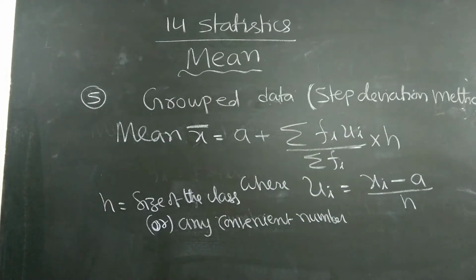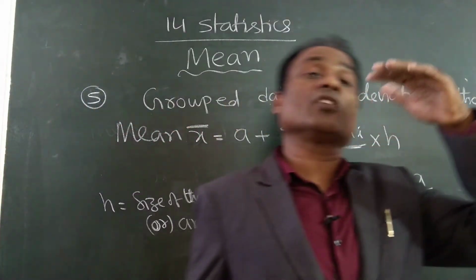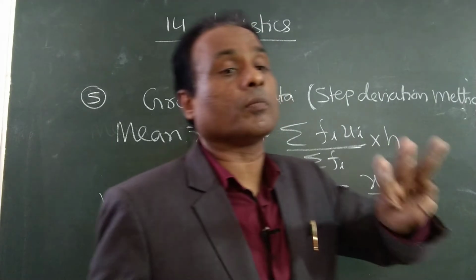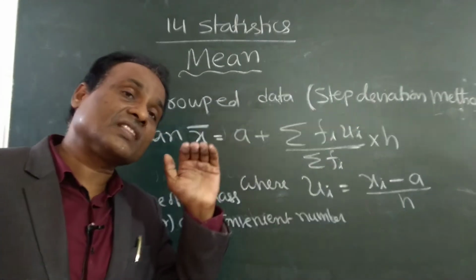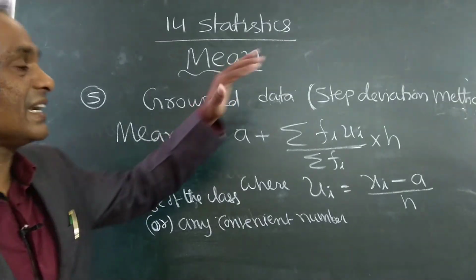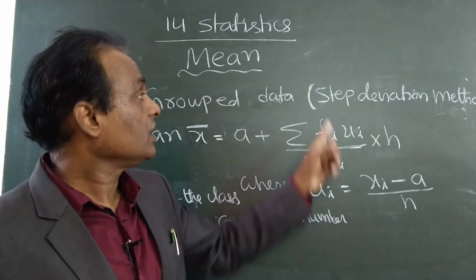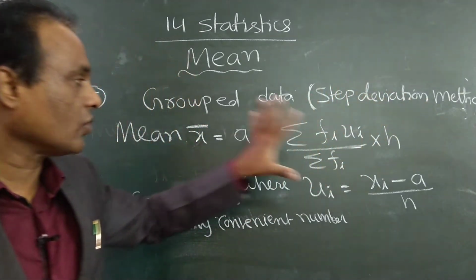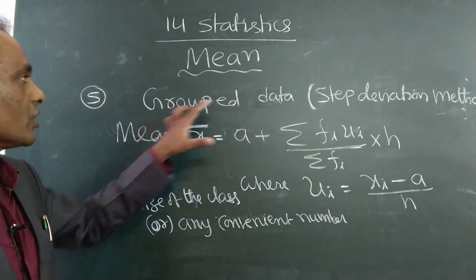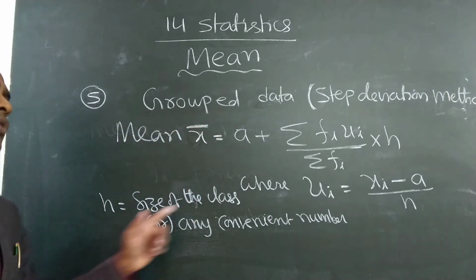So all the 5 formulas I explained: 2 formulas for ungrouped data, 3 formulas for grouped data. In the 3 formulas, all are about mean. One is the direct method, second is the assumed mean method, third is the step deviation method.